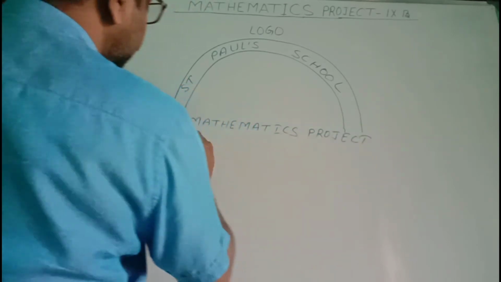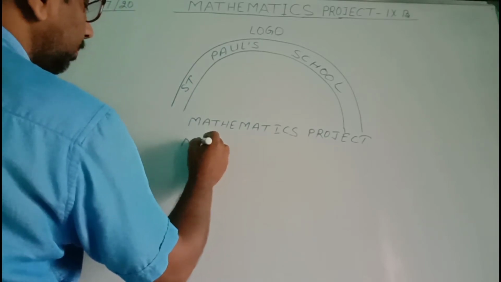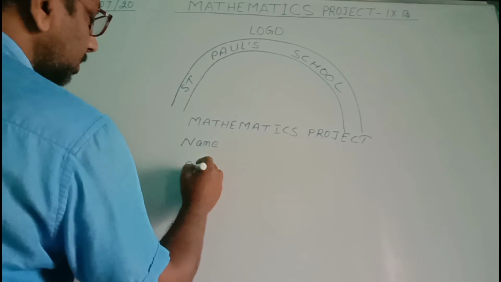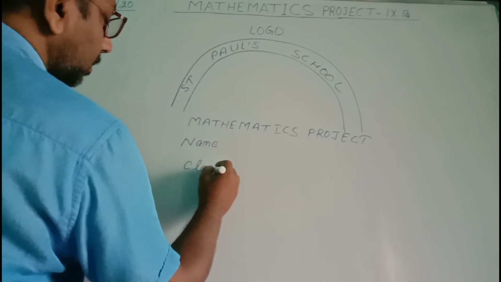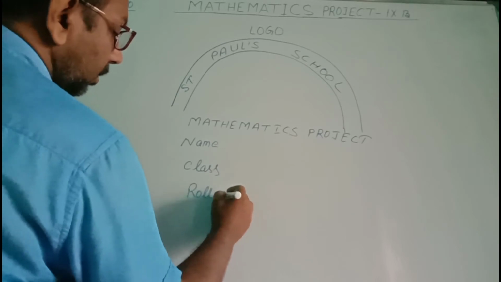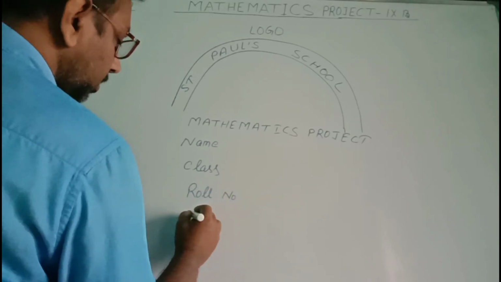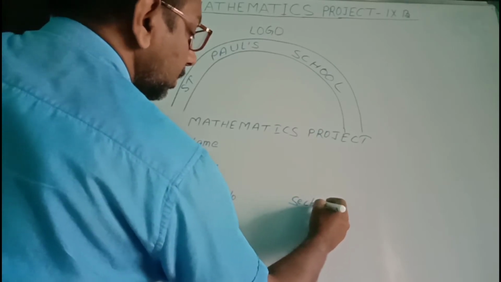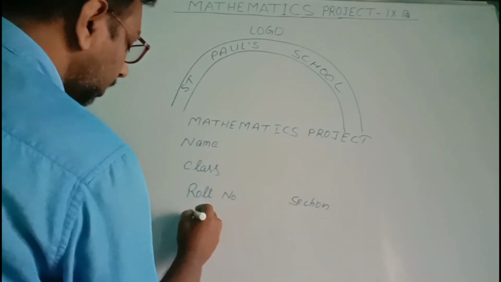Below that, you write your name, then class, roll number, section, and year.